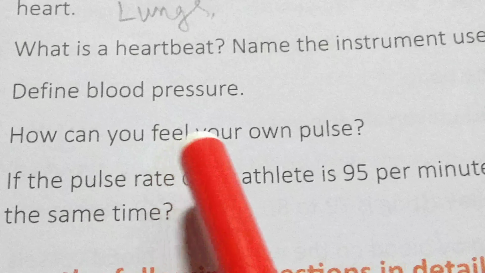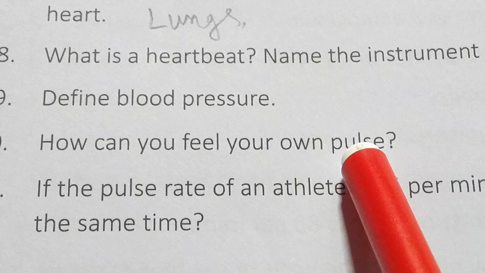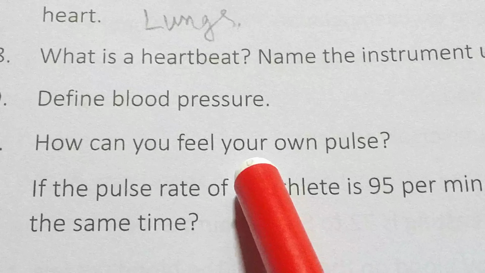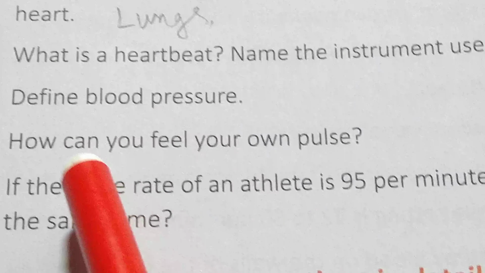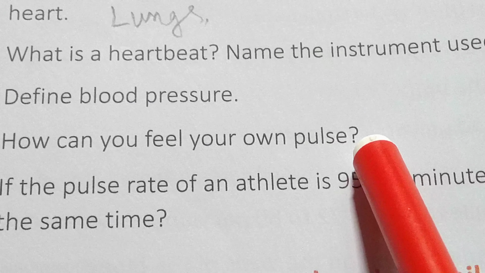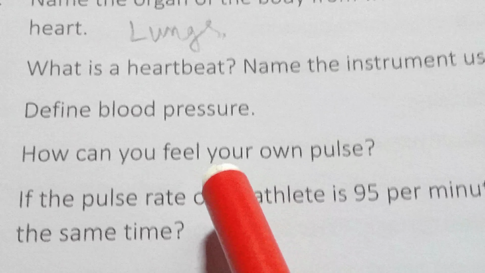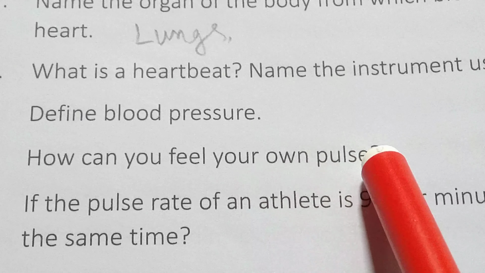How can you feel your own pulse? We can count our pulse by catching any artery, but arteries lie deep inside our body. But when we feel our wrist, neck and temple region, we can easily count our pulse.